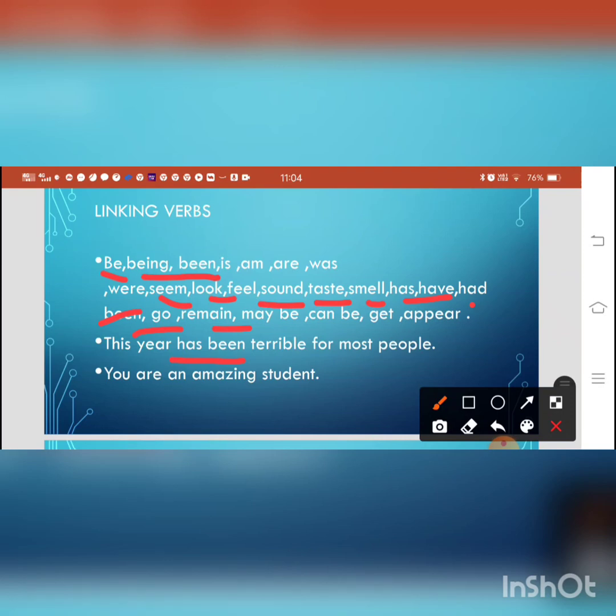You are an amazing student. Again, are is a linking verb. You is the subject, and amazing student is your complement, and the verb is connecting both.